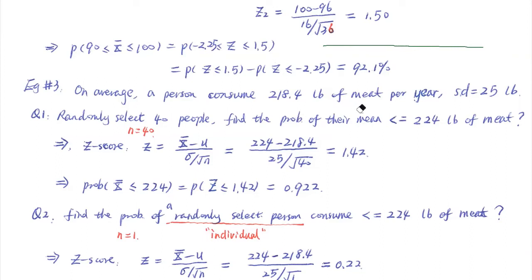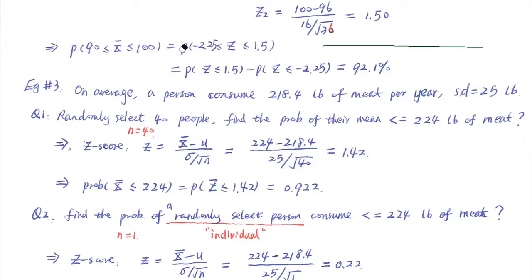Meat could be chicken, could be pork, anything. But think about it, 218 divided by 365, that's about 0.6 pounds per day. I'm just trying to understand. So if on average every day you eat more than 0.6 or 0.7 pounds of meat, that means you eat more meat than the average. Okay, so those are the information we are given.